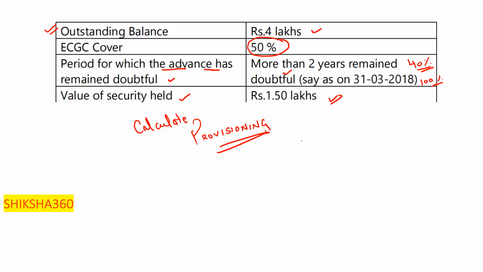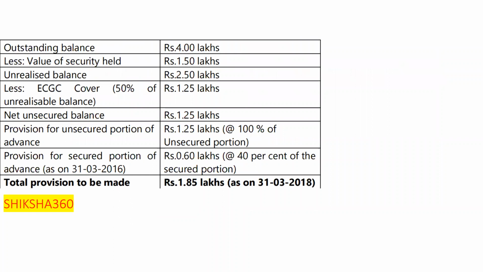One student gave the answer 1,85,000, and 2 to 3 students gave the same answer. Now let's discuss for students who are not able to understand. We have outstanding balance of rupees 4 lakh. Less the value of the security held as per the guidelines, we subtract 1.5 lakh from that, so we are left with unrealized balance of 2.5 lakh. From that we take ECGC cover of 50% of the unrealizable balance. When we take the unrealized balance minus the ECGC cover, the unsecured balance is rupees 1.25 lakh.